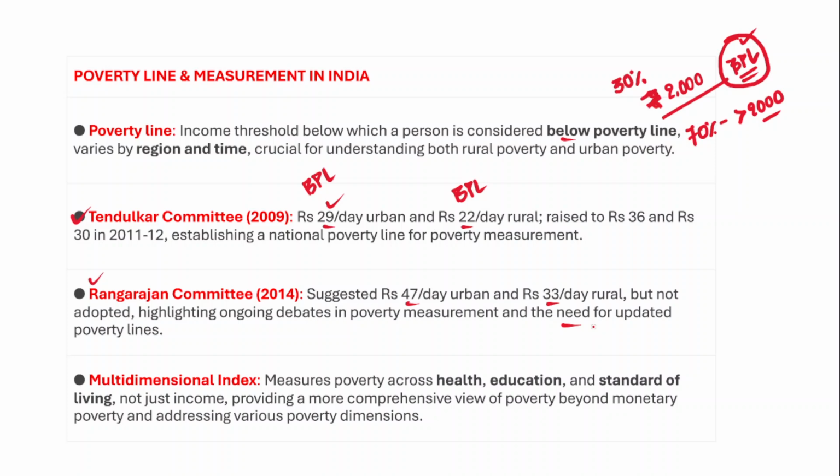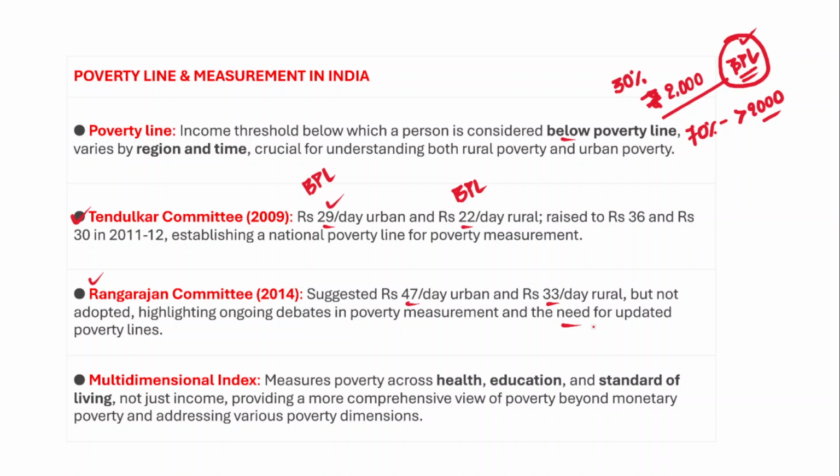Now we'll understand what exactly is a multidimensional poverty index. This is poverty across healthcare, education, housing, and standards of living. So it takes into account multiple aspects of poverty. It's not just about the income, rather it deals with multiple poverty aspects.